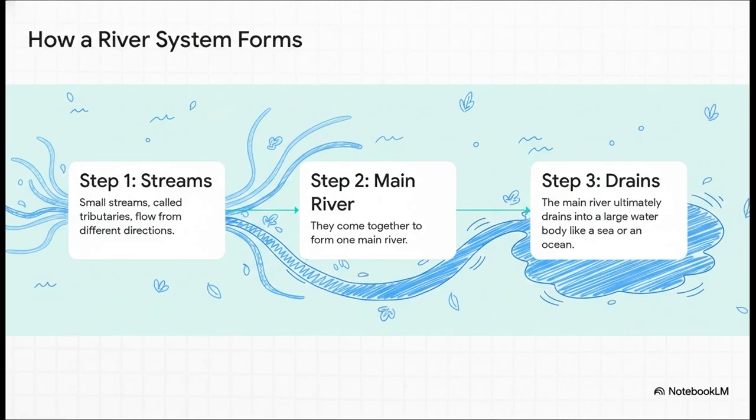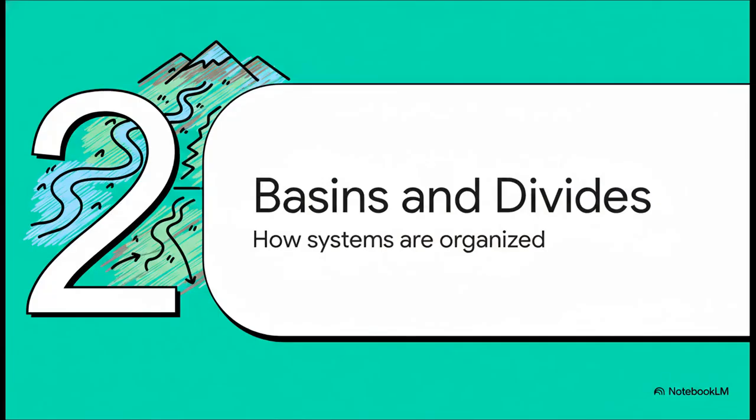So how does this river system actually form? Well, it happens in steps. First, many small streams, which we call tributaries, start flowing from different directions. Think of them as tiny branches. Then, these small streams come together and join to form one large main river. And finally, this main river carries all the water and drains it into a very large water body, like a sea or an ocean. This entire network, from the smallest stream to the main river, is what we call a river system.